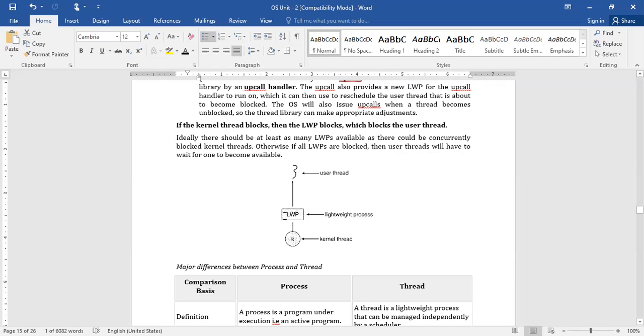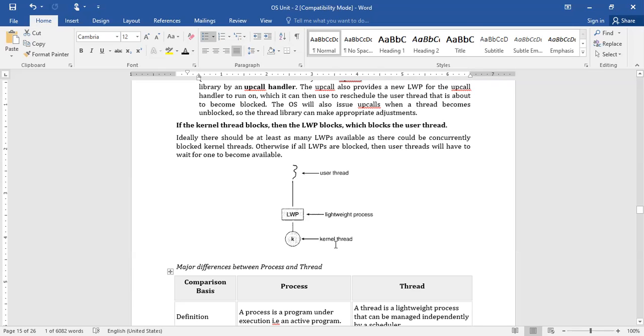Suppose you have only one LWP, you cannot use this LWP to connect a number of kernel threads. If you have as many as possible, then all the LWPs will in turn be connected to the other kernel threads, whatever they are available. But by using a single one, you cannot connect to multiple kernel threads.